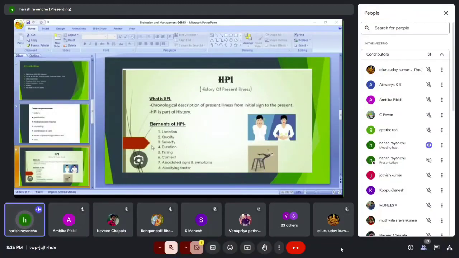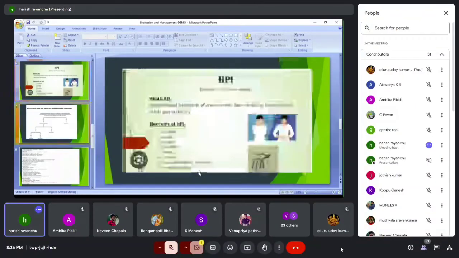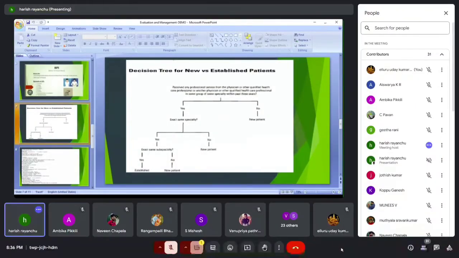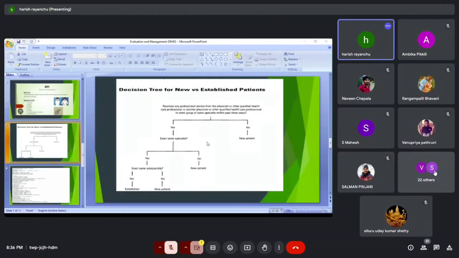So this is about the elements of HPI, guys. We have 8 elements there. So clear, guys? Anything else? Guys, any doubts till now? Good to go.